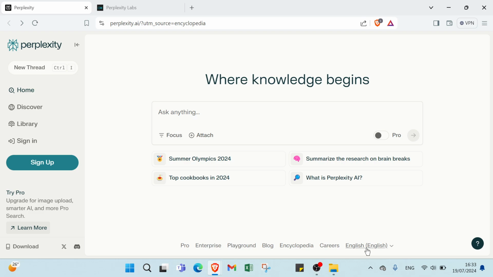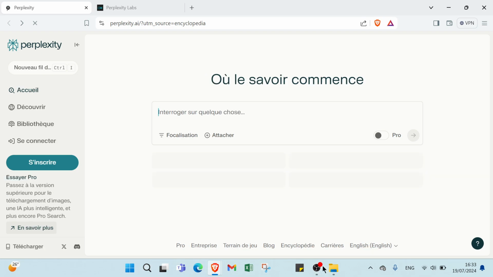So here we have some methods to earn money on Perplexity. First, we have freelance services. One of the easiest ways to start earning with Perplexity is by offering freelance services. Here is how you can do it. First, identify your niche. Are you good at a specific task? Perplexity helps with research, data analysis, content writing, and etc. Focus on what you do best.